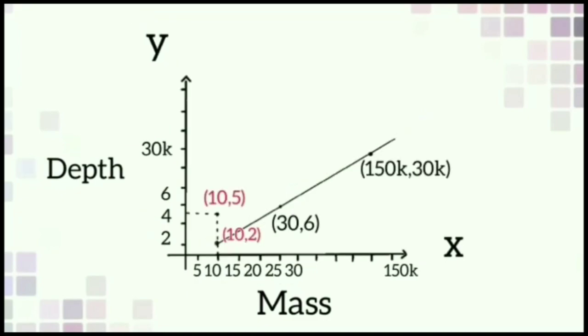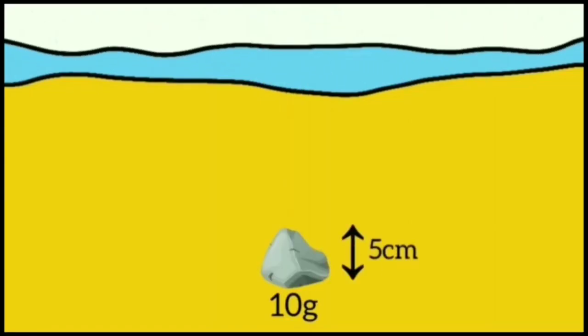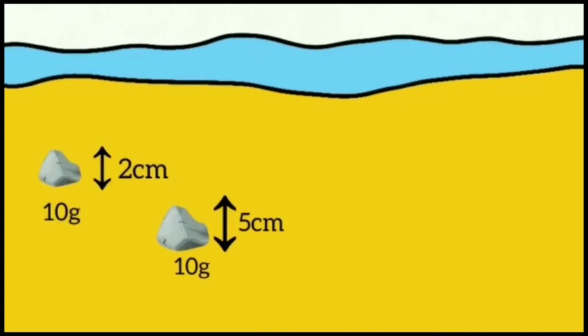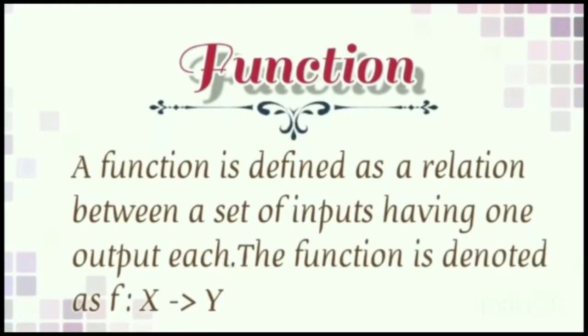Now let's mark the point 10, 5, as the 10 gram stone reaches 5 centimeter in depth in between the side of the river bank and the center of the river. Here we can see that one input has two outputs. This is not a function. In a function, every input should have exactly one output.